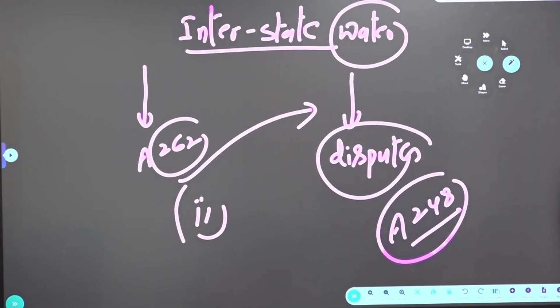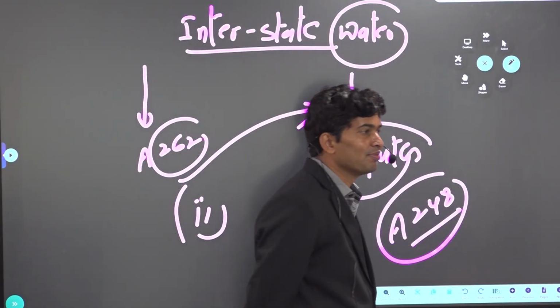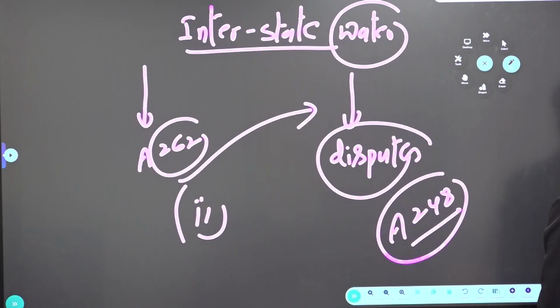Again, if you look at it, the state has to comply with the directions given by the center in administration. Means the state has to follow the orders given by the center. If it is not followed, what can they do? All India services are controlled jointly by the center and the state. Look at the word, English. English problem, not polity problem. All India services are controlled jointly by the center and the state.